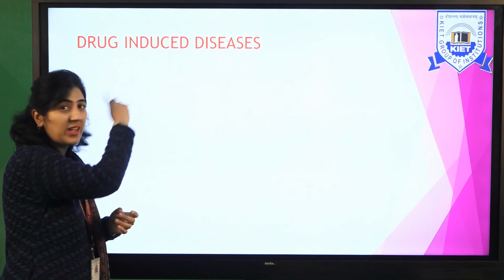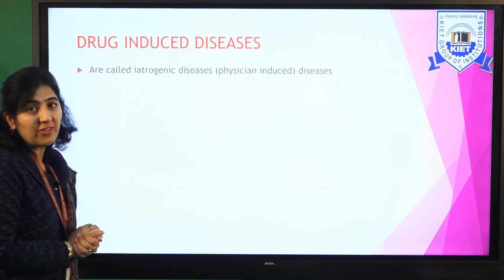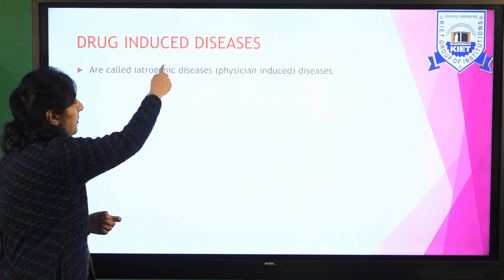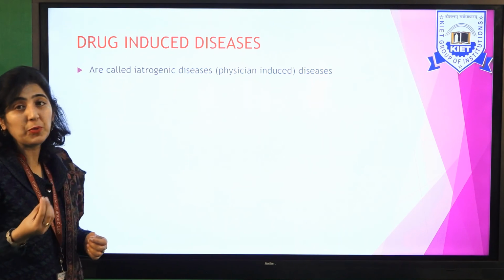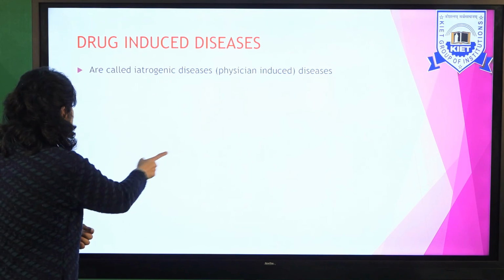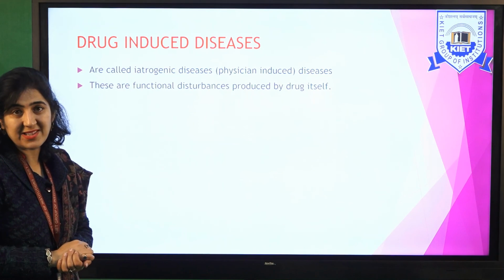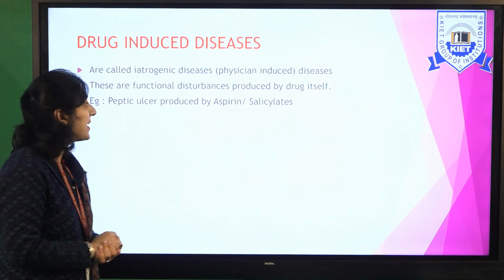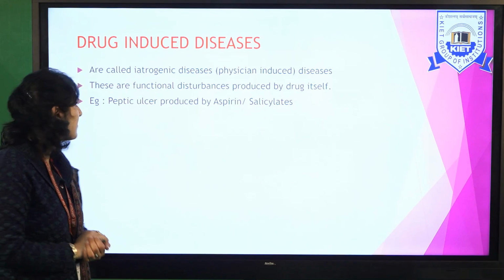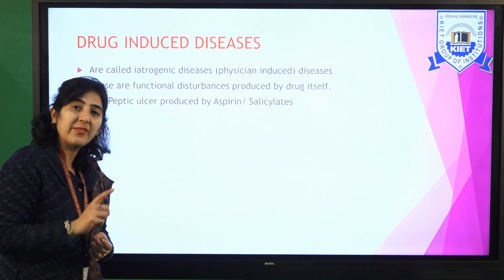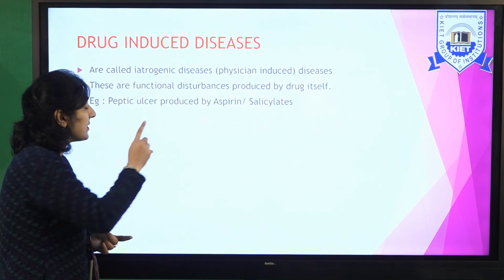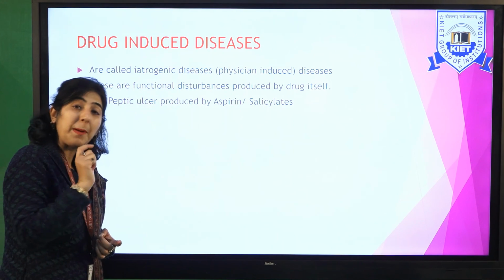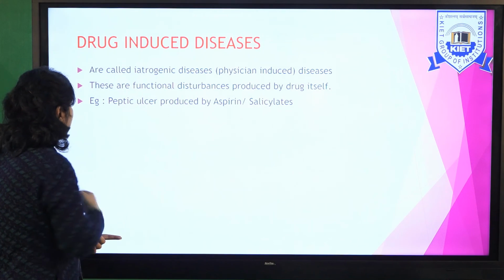Drug-induced disease is the last category of ADR. They are also called iatrogenic diseases. Now, why do we call it iatrogenic disease? Because the 'genic' here means genesis, produces. How is it produced? It's physician-induced disease. These are functional disturbances which are produced by the drug itself. Example, if the person is taking aspirin, salicylates, for a long time, ultimately he's going to develop peptic ulcer. So the aspirin was prescribed by the doctor and it is causing peptic ulcer. So peptic ulcer becomes the drug-induced disease here.